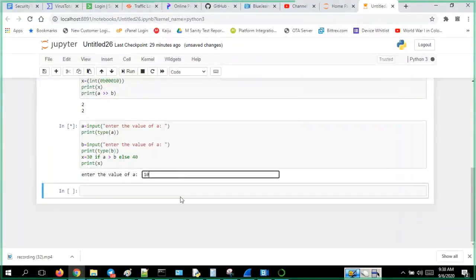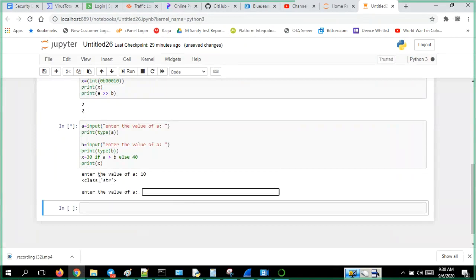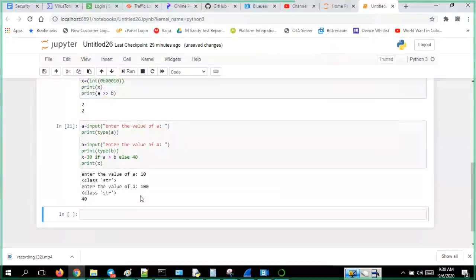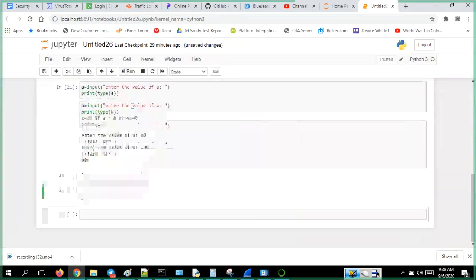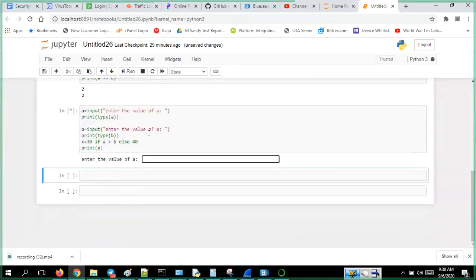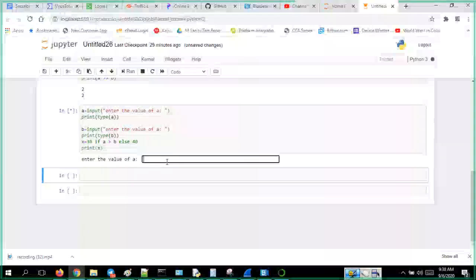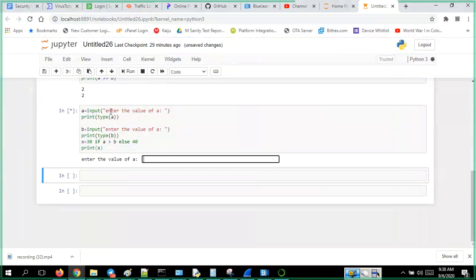A is equal to 10, I got a string value of 10. Now, instead of A I should have given B. No problem, 100 I've given, and it gave me 40. So everything is converting into string. I will suggest you convert this into integer before you use it, if you are doing it mathematically, because it is doing the string-wise comparison.